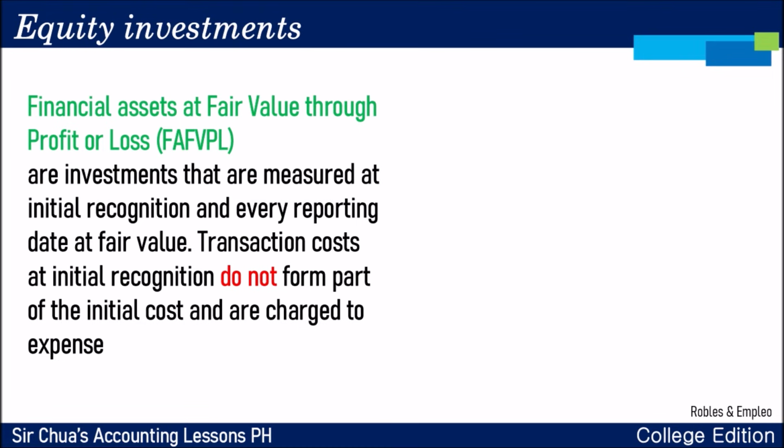Okay, so financial assets at fair value through profit or loss are investments that are measured at initial recognition and every reporting date at fair value. Take note of that ha. Ang initial measurement, ang initial recognition natin ng financial assets at fair value through profit or loss is kung magkano po yung acquisition niya. Okay? Measured at initial recognition base sa kung magkano siya na-acquire. But, every reporting period po ay ang kanyang subsequent recognition fair value.